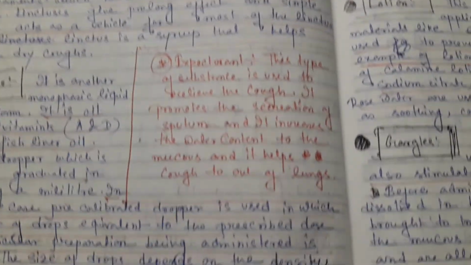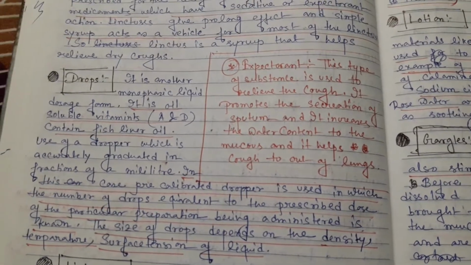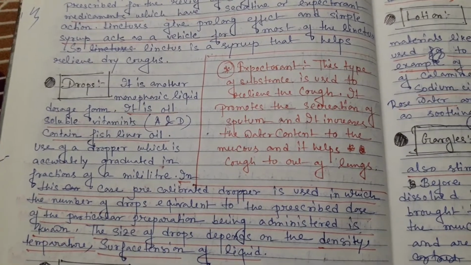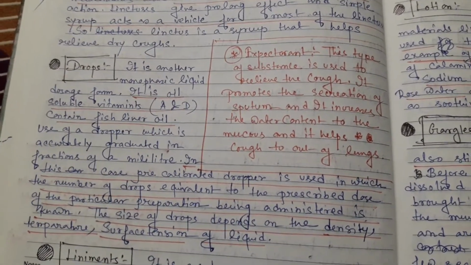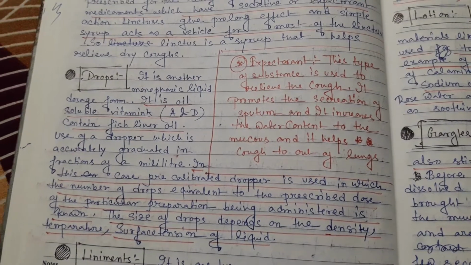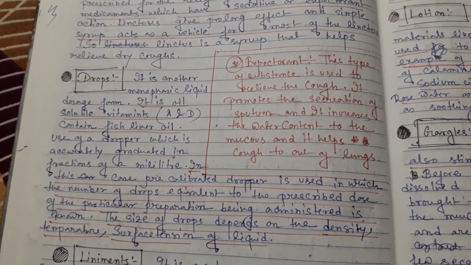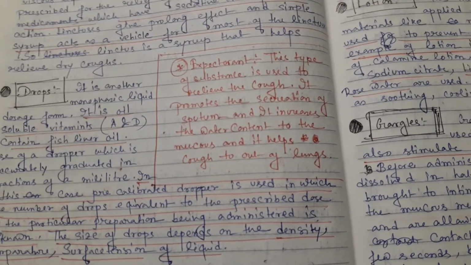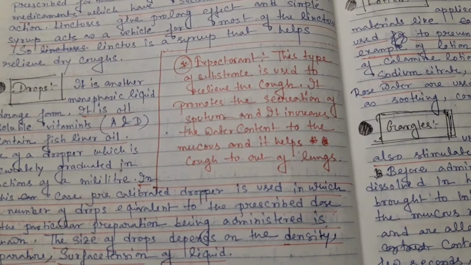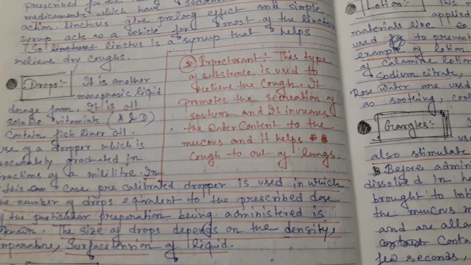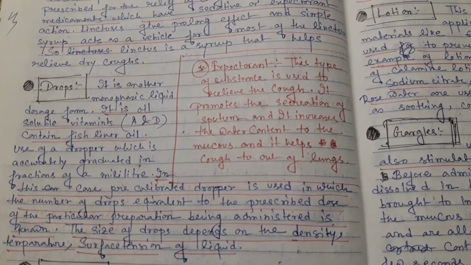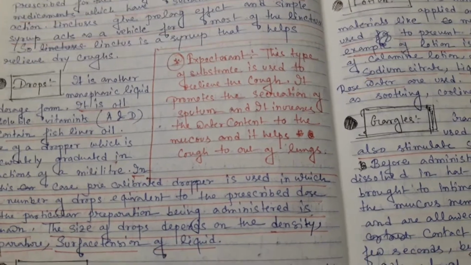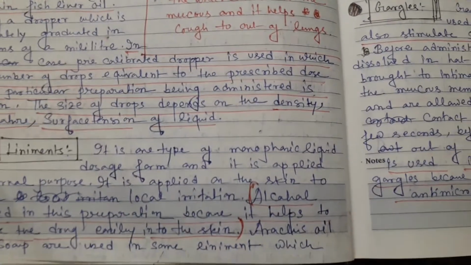Suppose you take a liquid and pour it somewhere, at that time an interfacial force is created, and due to this force all the liquid particles are attracted together and come to the surface of the liquid, and automatically a type of pressure is created, and at that time a thin layer or film is created on the surface of the liquid. That is called surface tension.